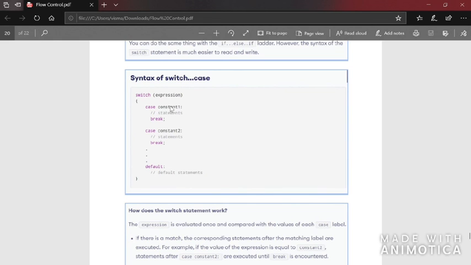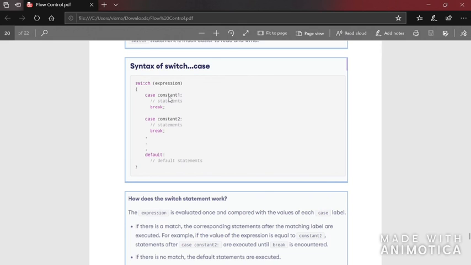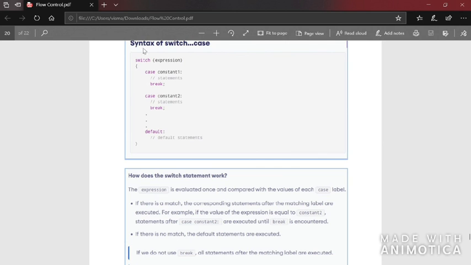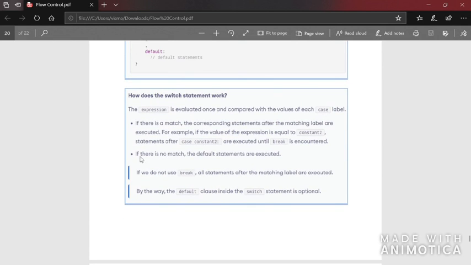So case 1, here you have to give one value. Imagine that here a particular value is given, and here there is a constant given. If this is equal, then the statements here will be executed, and the break will be executed, and the control will go out of the switch. It is same as if else. That is, if any one is true, the coming ones won't be executed. The control will come out of it. If none of the cases are true, then the default is executed. Now let's see.